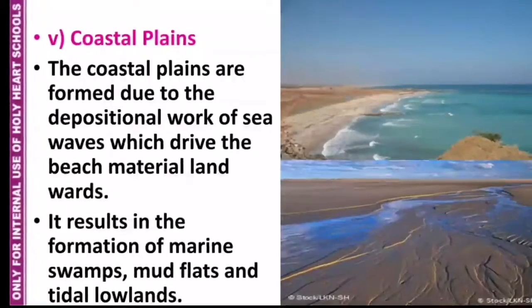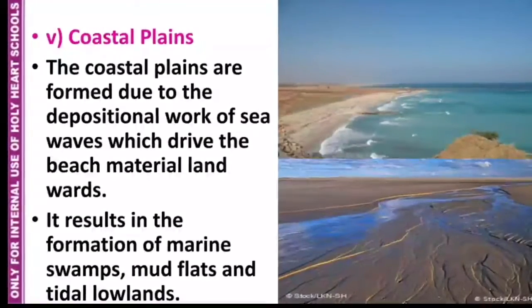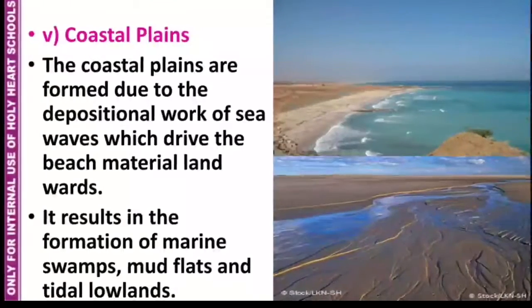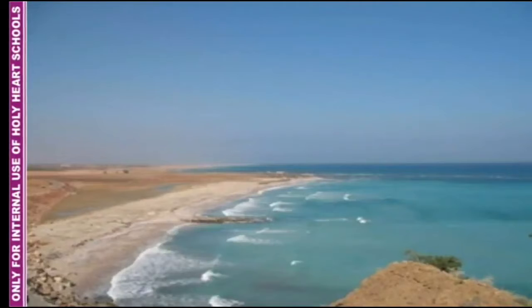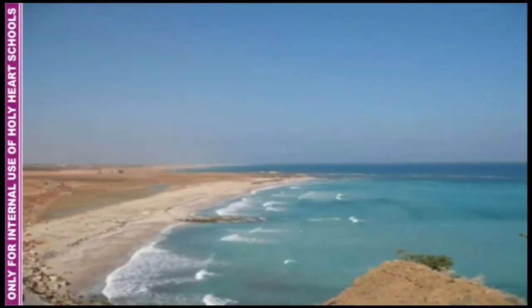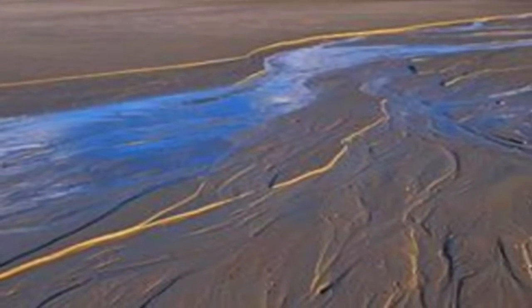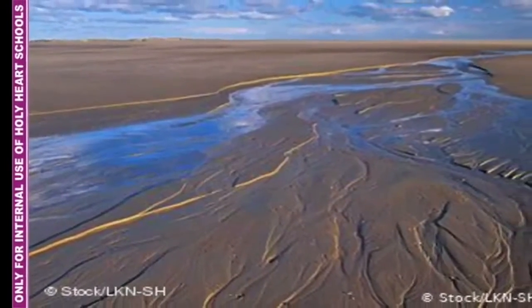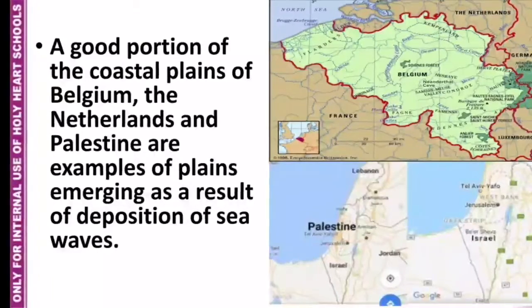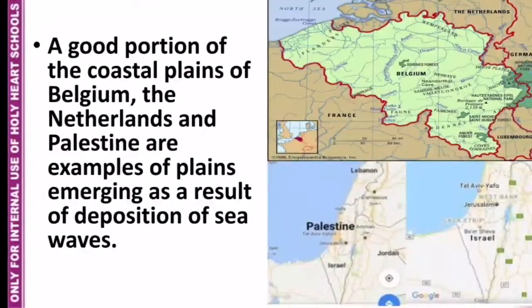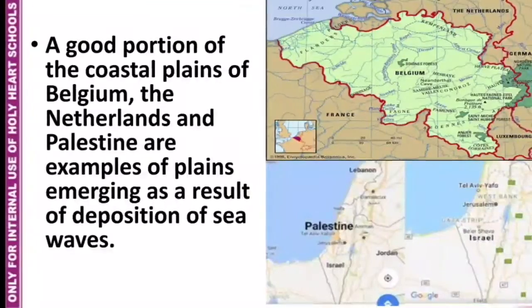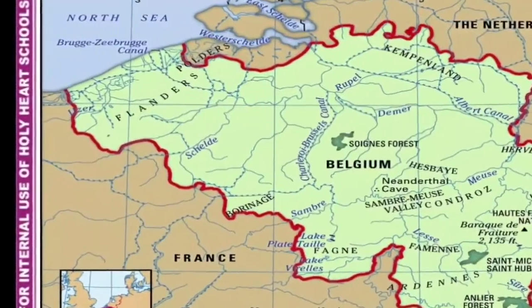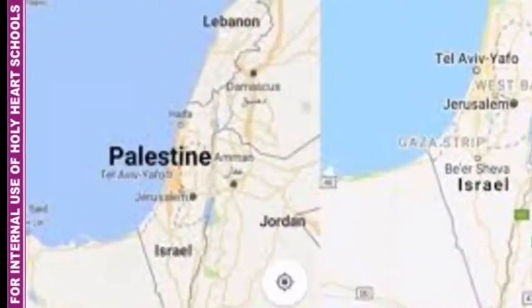Coastal plains. The coastal plains are formed due to depositional work of sea waves which drive the beach material landwards. It results in the formation of marine swamps, mud flats and tidal lowlands. A good portion of coastal plains of Belgium, the Netherlands and Palestine are examples of plains emerging as a result of deposition of sea waves.